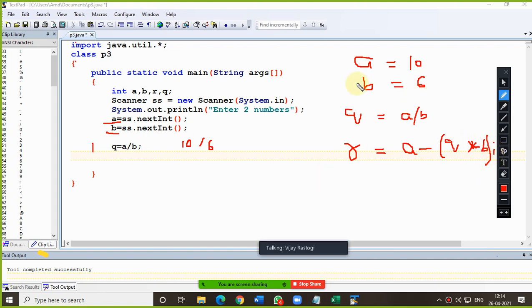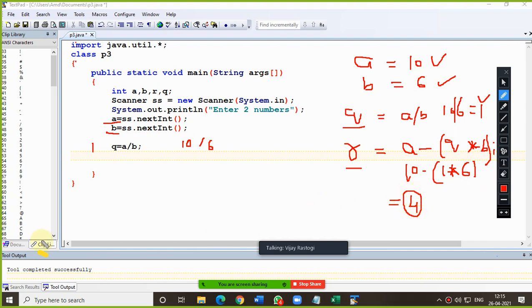Now please try to understand. First of all, the value of A, we are assuming the user has entered 10 and B is 6. So 10 upon 6 gives quotient 1. Why 1? Why not in decimal? Because we are using whole numbers, right? That is why the value of quotient will be 1. Now for the remainder, that is 10 minus 1 into B, that is 6. So ultimately you are getting remainder as 4.